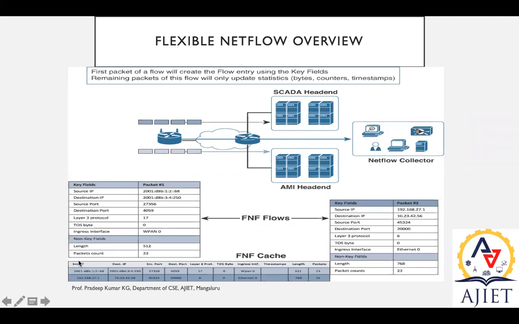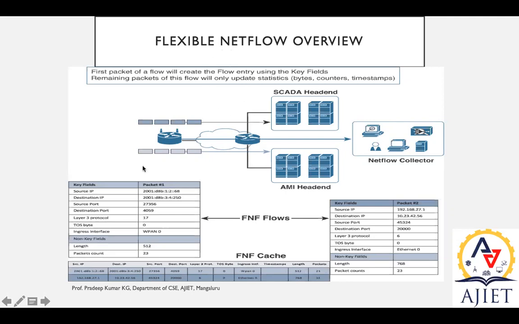You can see source IP, destination IP, source port, destination port number, layer 3 protocol, TOS byte, ingress interface, timestamp, length, and packet. These are the data available in this FNF cache. FNF cache is nothing but the FNF flow monitor, the flexible NetFlow monitor.